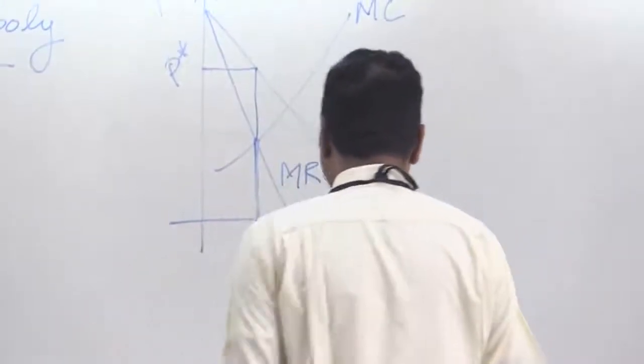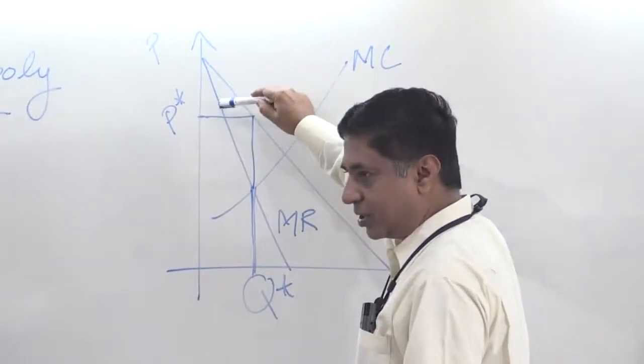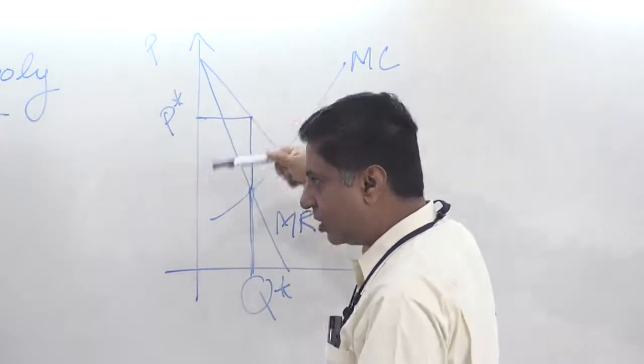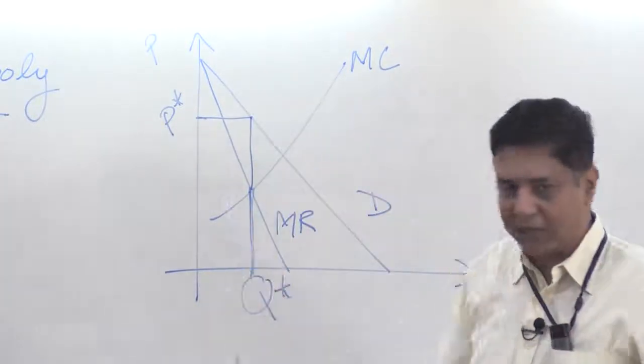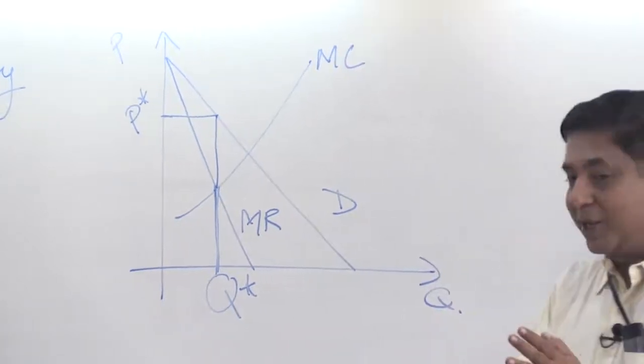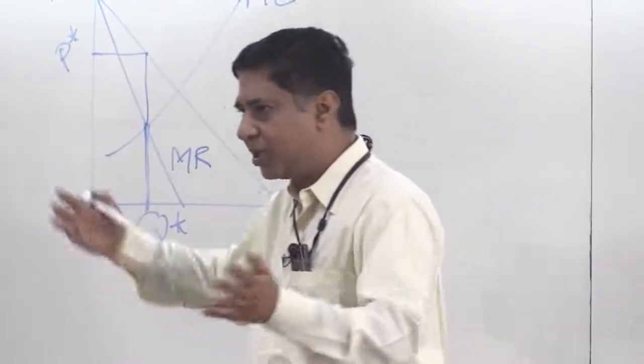If the average cost is higher than the price, then it won't make a profit. If the average cost is lower than the price, then it will make a profit. So just like any other producer, a monopolist doesn't necessarily make a profit. And just like the perfect competitor, should it shut down?